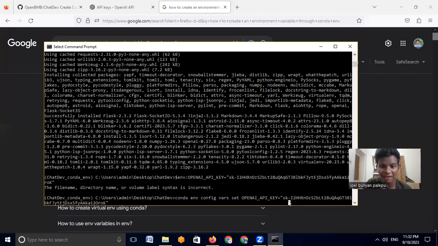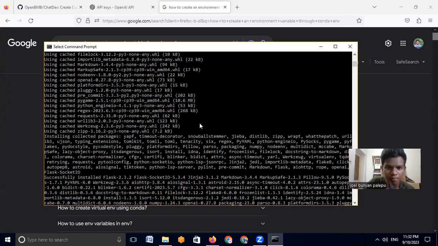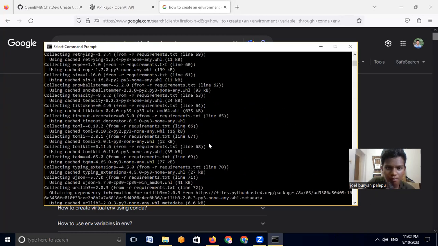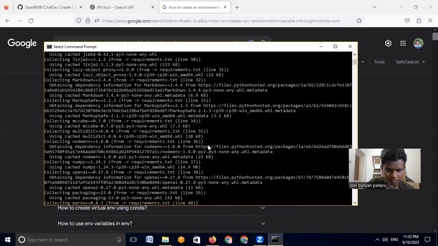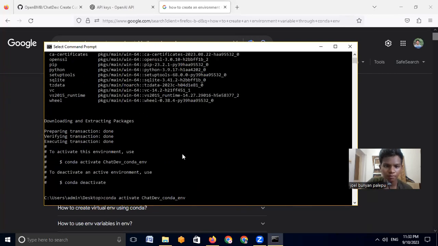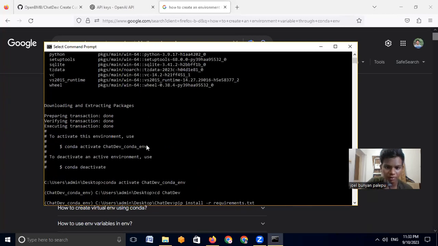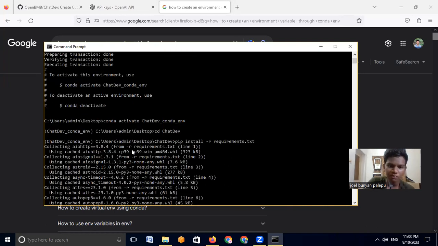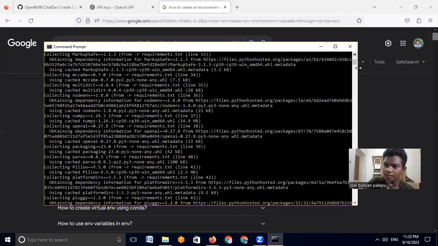Right, so we can just set it through this. I think we have to change the name of the environment, maybe. Sorry for the time. Yeah, so this is the name of the environment. I'll just copy this and paste it there.